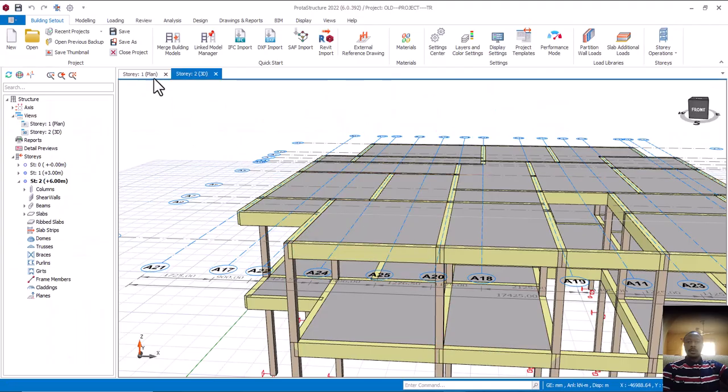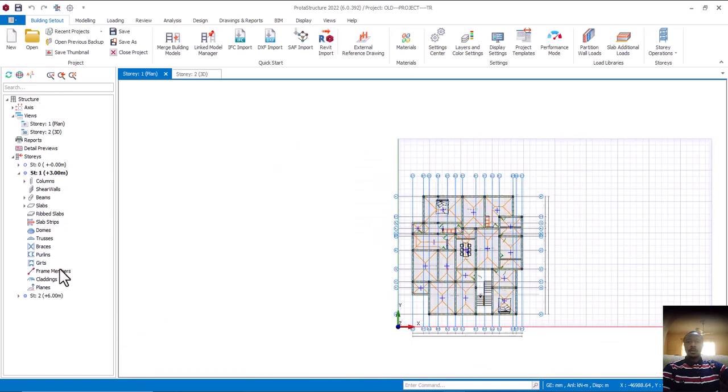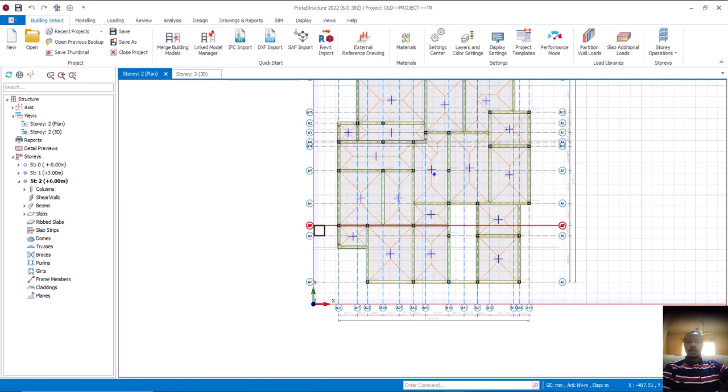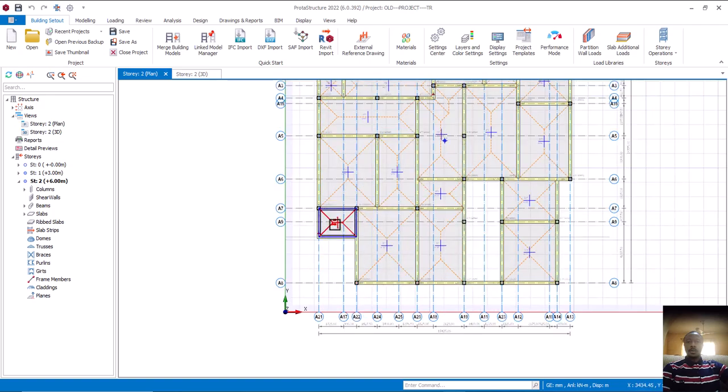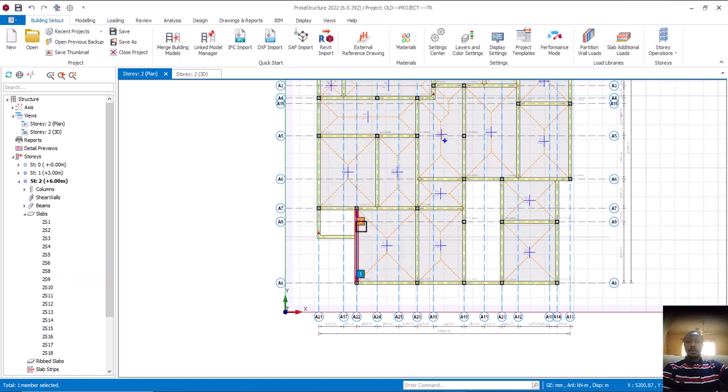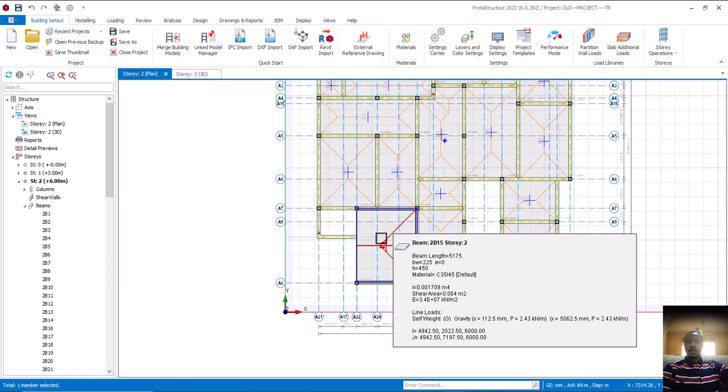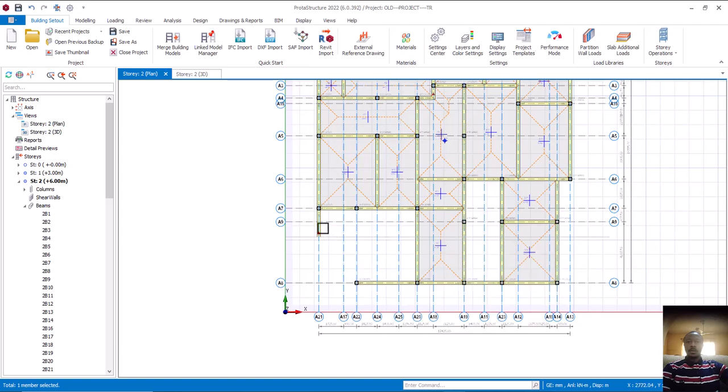So I'll go to the plan view to be able to see it properly. Double click on here. Okay, this is what we are having. Can you see straight here and like this? Is that okay? Which means the whole of this place is off. So automatically I pick this one. So you can now see what we are going to be having. You are going to be seeing what we are going to be achieving now.